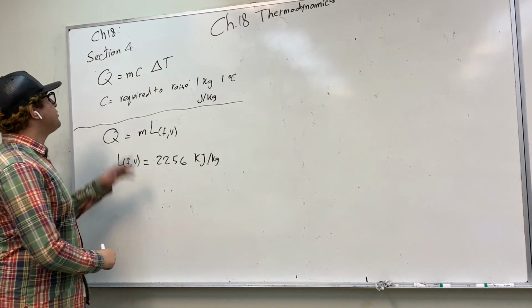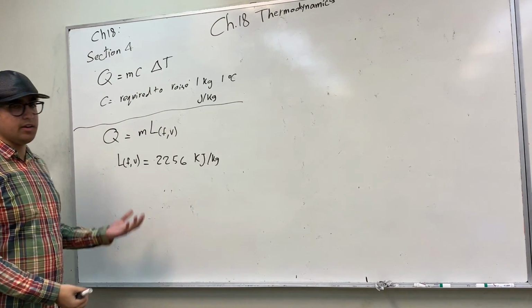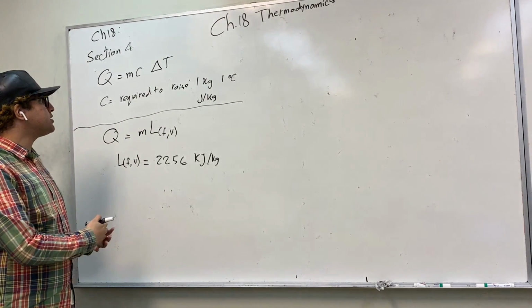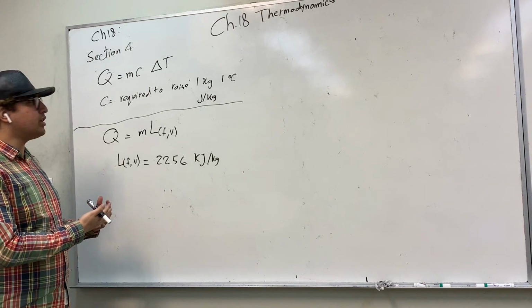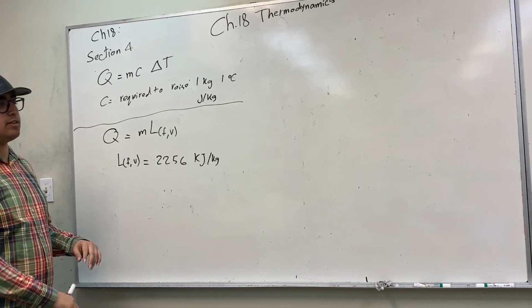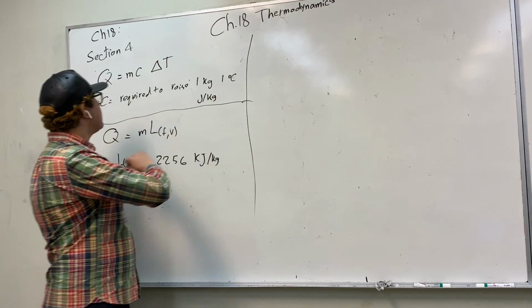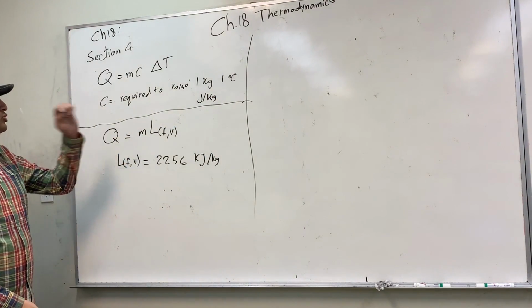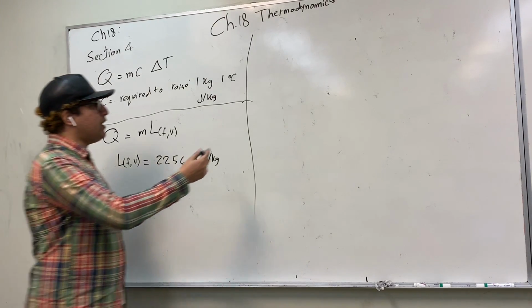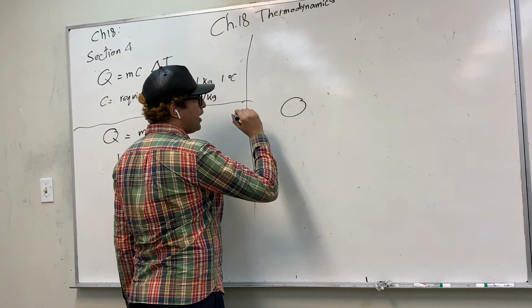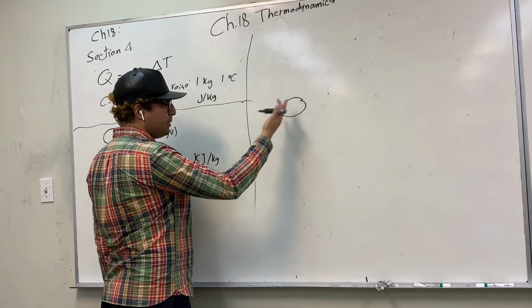Alright guys, so section 4 is about absorbing heat into an object, or releasing heat from an object. So we know that heat is energy, and energy is measured in joules. So if we have a very hot object, say a metal ball,